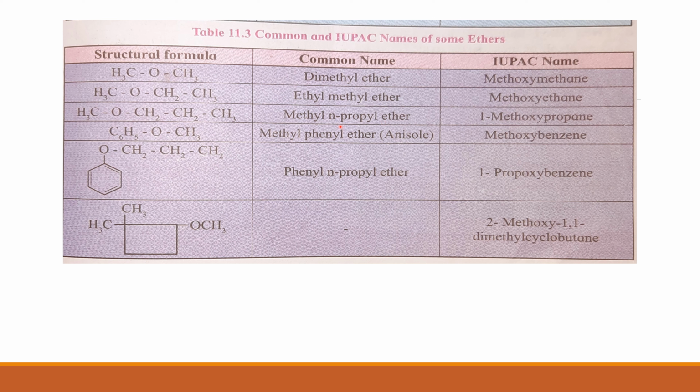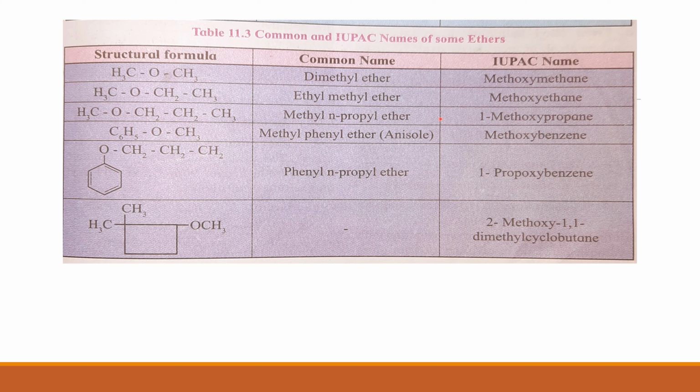Now when we consider the alphabetical order, we have to consider the first letter of the name of the alkyl group and not the prefix like N, iso, neo, secondary, tertiary. We have to consider the first letter of the proper name of the alkyl group. So here P and M are compared. M comes first, therefore methyl N-propyl ether. This group CH2CH2CH3 is the N-propyl group. Therefore the common name of this compound is methyl N-propyl ether.